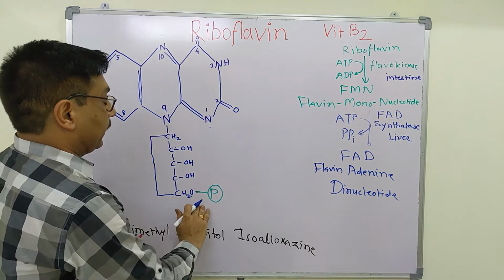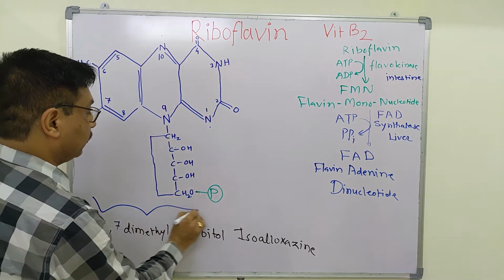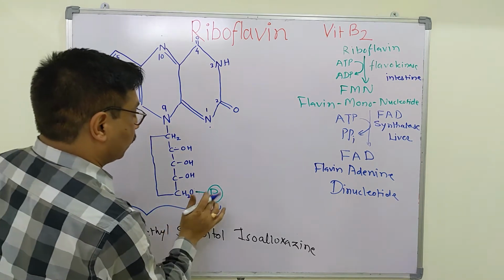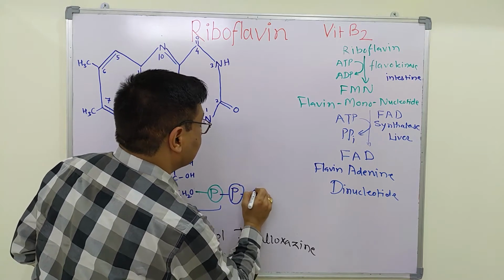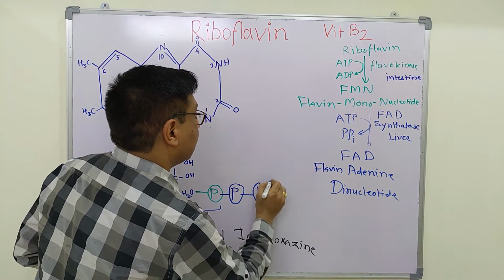To this mononucleotide FMN, we have seen flavin, ribitol, phosphate. To this attach a phosphate, ribose and adenine.